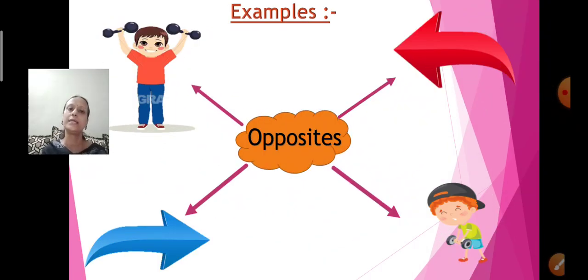Let us go for the next. What is the boy in red t-shirt doing? He is doing exercise. Yes, children, when we do exercise and eat healthy food, you are strong. So the boy in red shirt is strong. How is the boy? Strong.